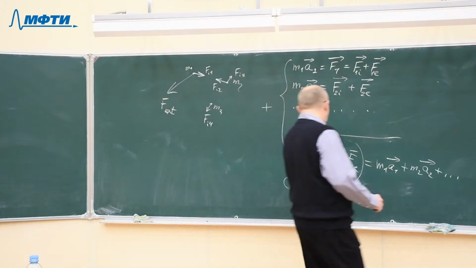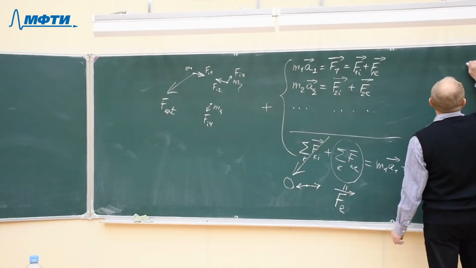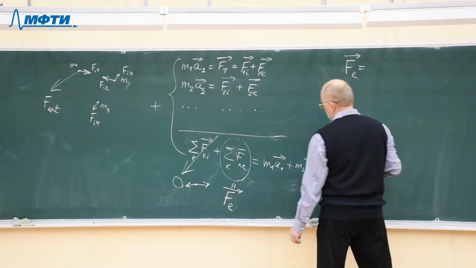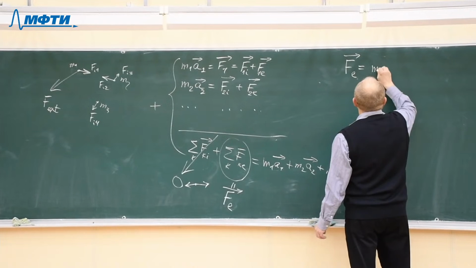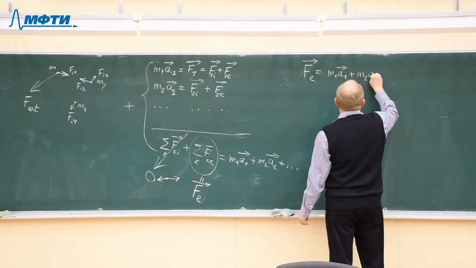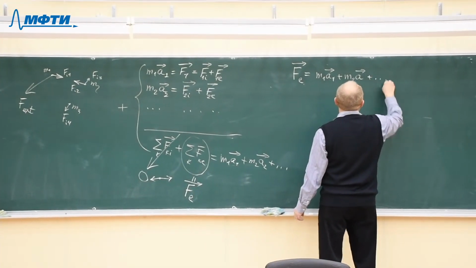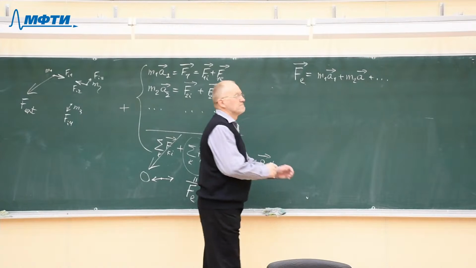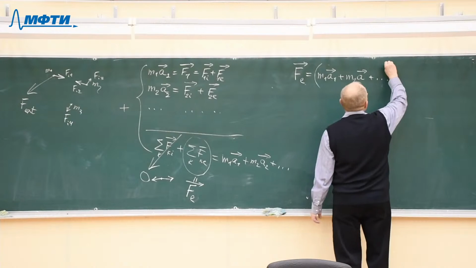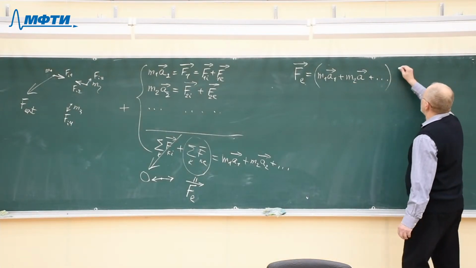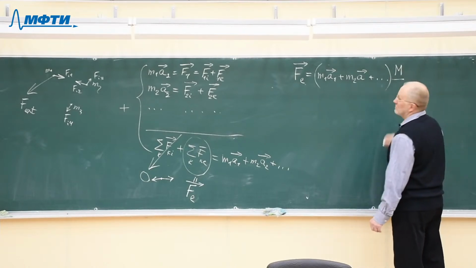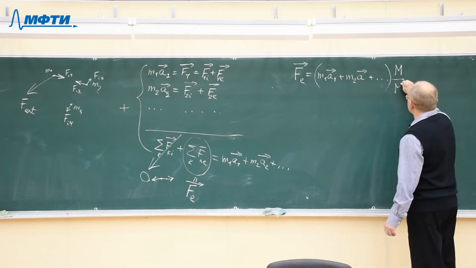So what we obtained, the net external force acting on the system of particles, is the sum of mass times acceleration of each particle. Let's multiply this expression by the total mass of all the particles and divide at the same time by the total mass.